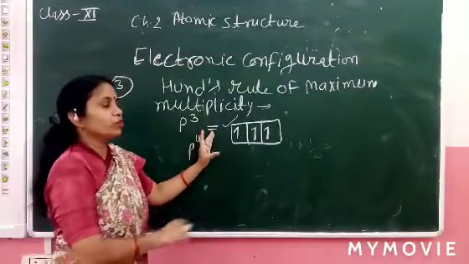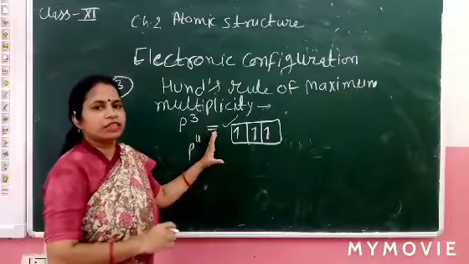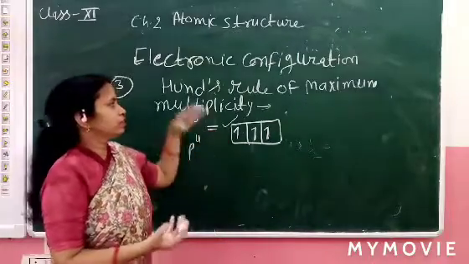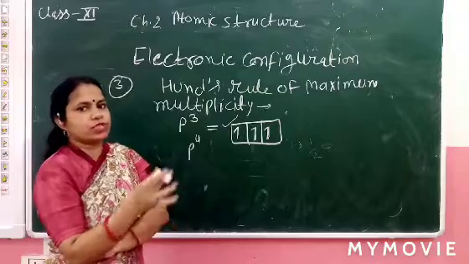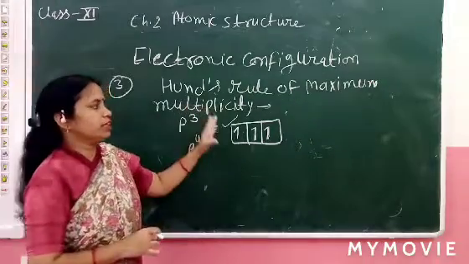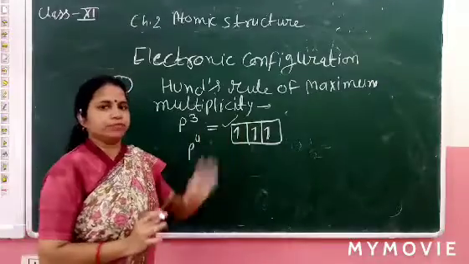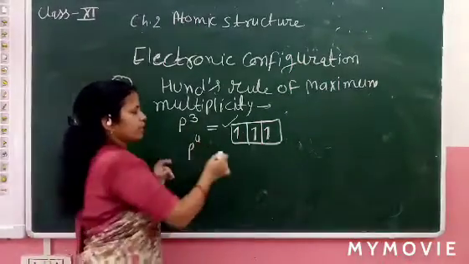According to this, we have to apply 3 rules for filling of electrons: the N plus L rule, Hund's rule, and the Pauli exclusion principle. All rules are applicable for filling of the electrons in atomic orbitals. So like p4, how to write p4?